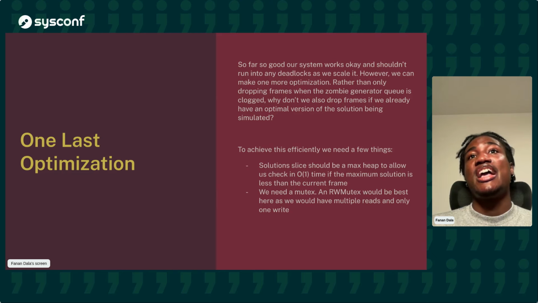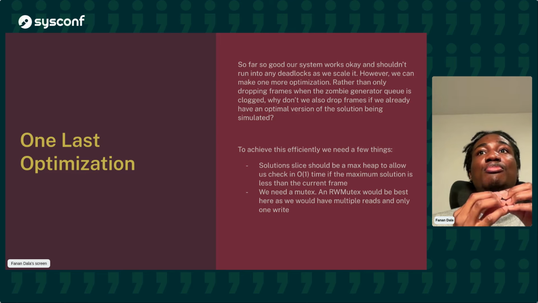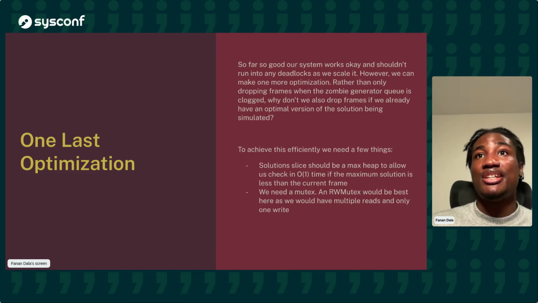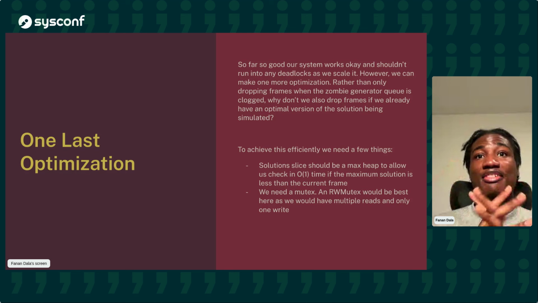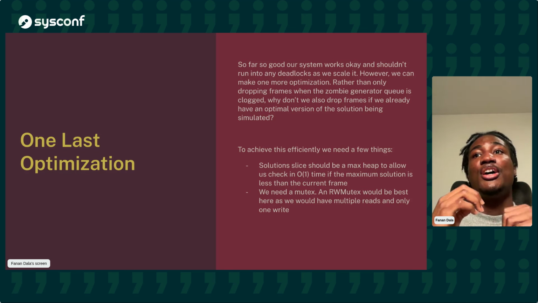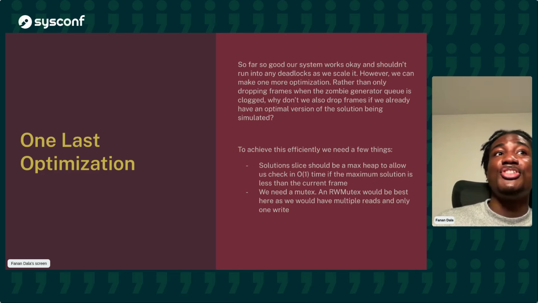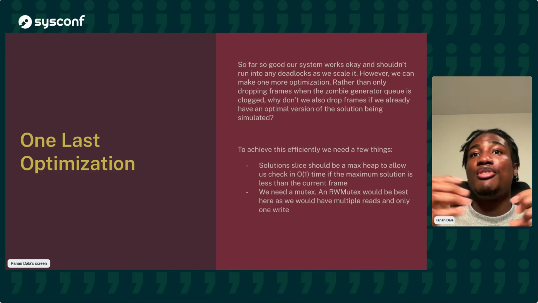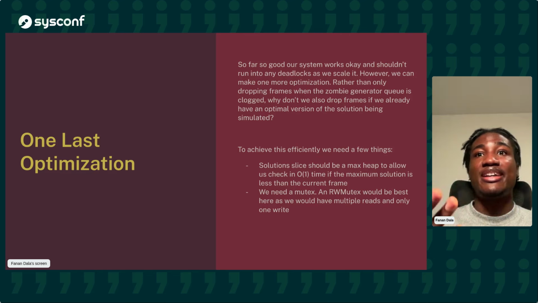Our system works and we don't run into any deadlocks as we scale it. However, I felt that rather than dropping every frame, why don't we drop only the already inefficient frames? To do that, one, I chose to represent our solution heap as a max heap. By doing this, it allows us to check for the least efficient solution in O(1) time. Also, because this heap is going to be read by the simulation workers and written to by the main worker, we need a form of shared resource protection. So I'm going to use a mutex.